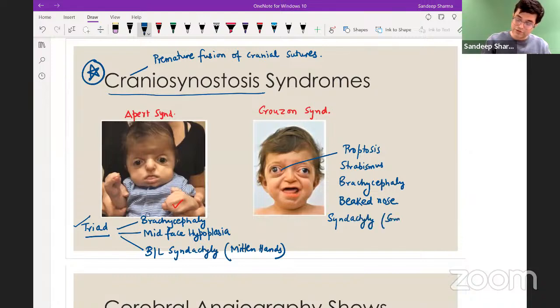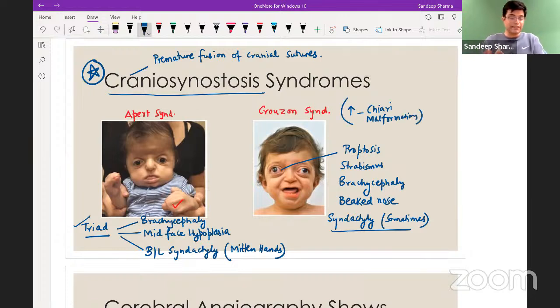Syndactyly is sometimes found, but it is not bilateral and it is not a characteristic feature. Remember, this is how we distinguish between them. And patients of Crouzon syndrome have a high risk of developing Chiari malformations. Chiari malformations are a type of posterior fossa brain malformation.